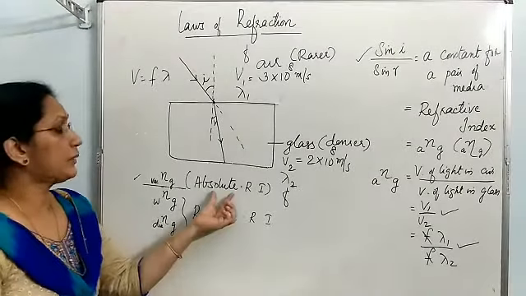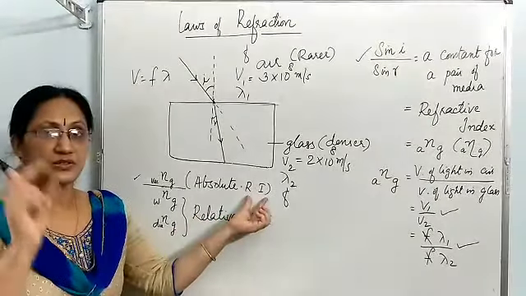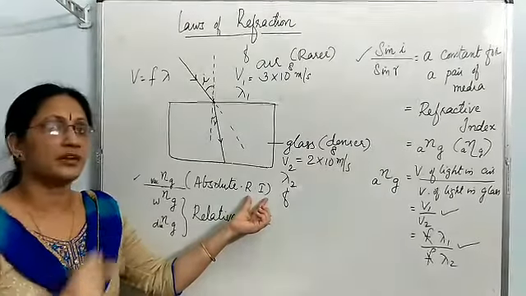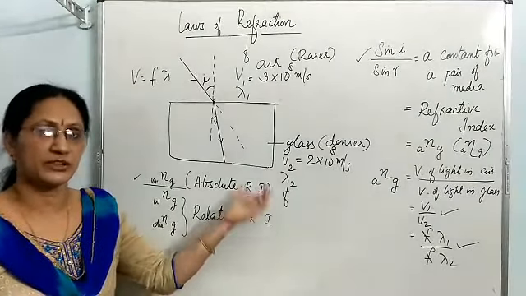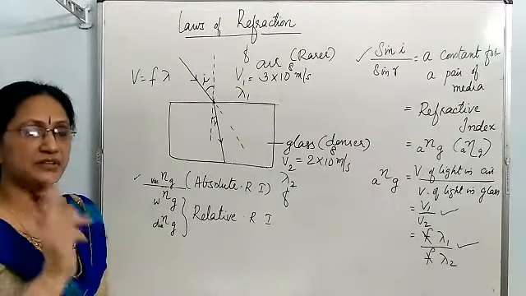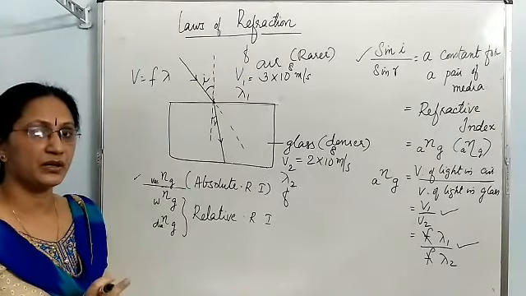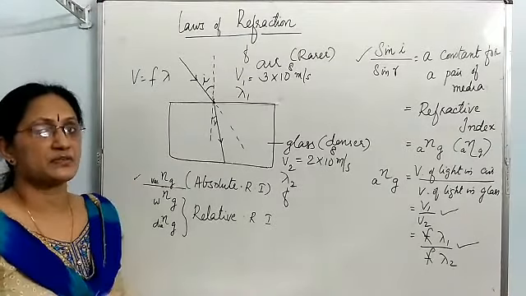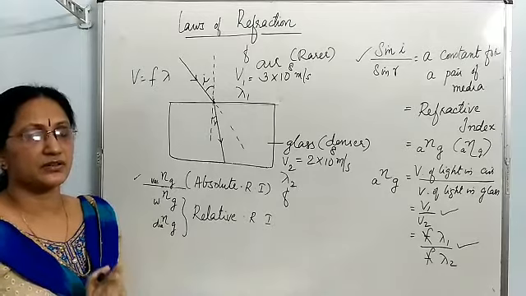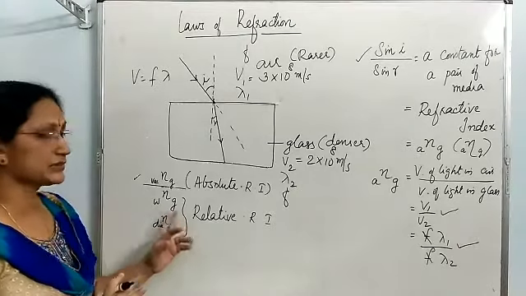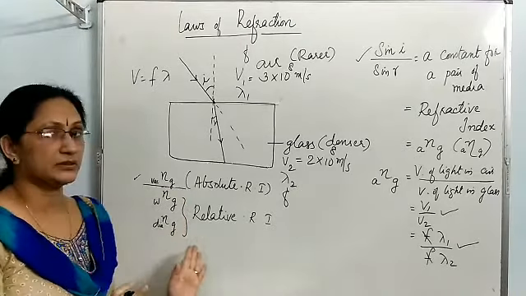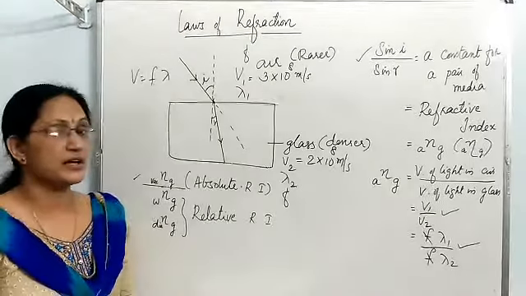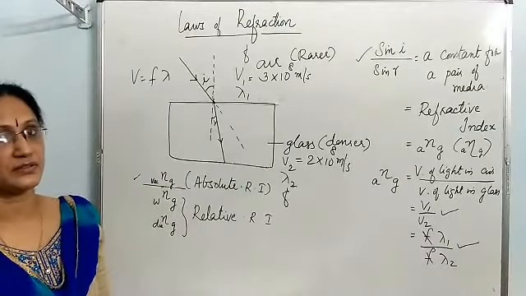Means the term absolute refractive index is used only if the first medium is vacuum. Second medium can be any, but first medium must be vacuum. Then the refractive index what you are calculating is called as absolute refractive index, and the other cases it is called as relative refractive index.